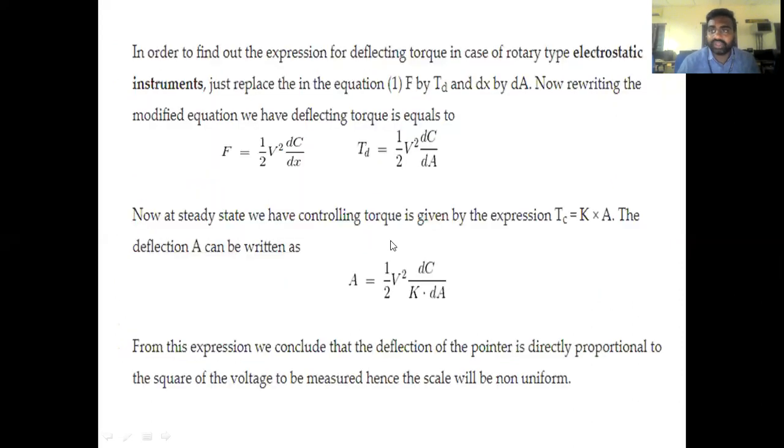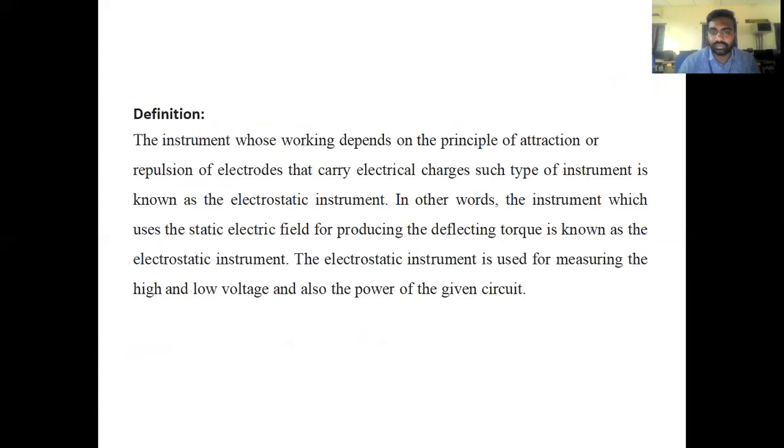Right. So in today's class we have discussed the definition of the electrostatic voltmeter. In the electrostatic voltmeter we don't involve the principle of magnetic flux or magnetic induction. Here the force of attraction or repulsion between the parallel plates, which are nothing but electrodes, is produced with the help of electric charge. That means the deflection torque is created with the help of a static electric field. That is what we defined.